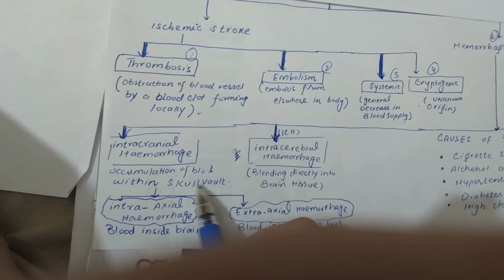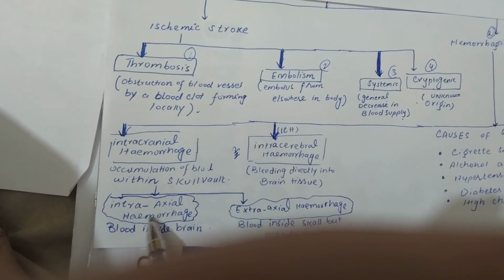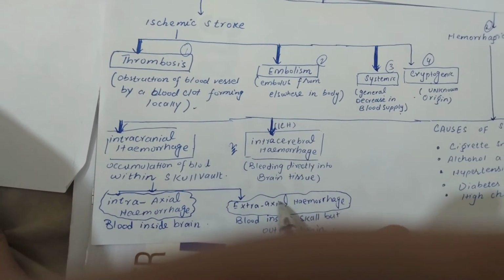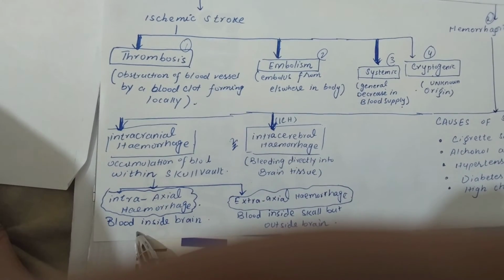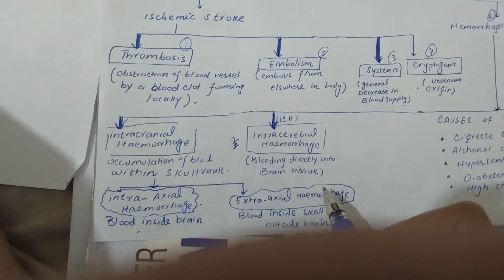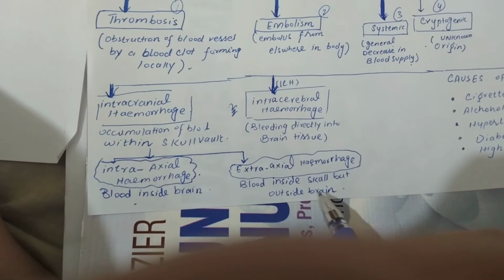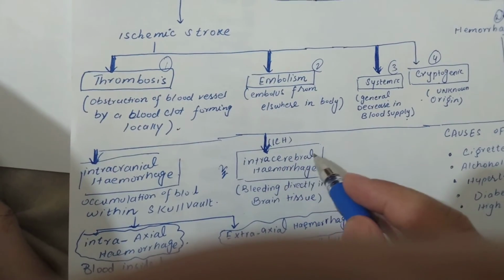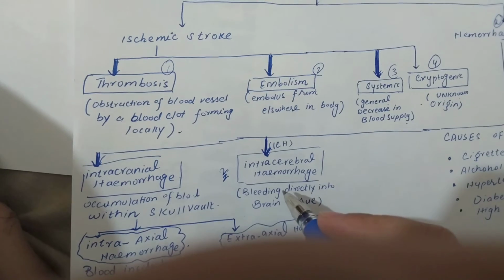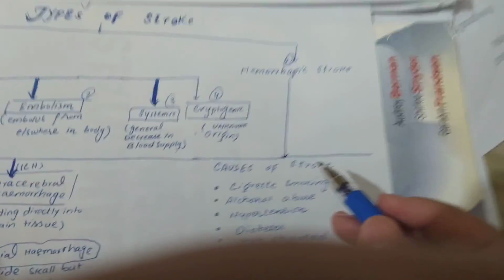Accumulation of the blood within the skull vault is further divided into 2, that is intraaxial hemorrhage and extraaxial hemorrhage. Intraaxial hemorrhage: blood inside the brain, and extraaxial hemorrhage: blood inside skull but outside the brain. Number 2, intracerebral hemorrhage: bleeding directly into the brain tissue. Here I have written some causes of stroke.